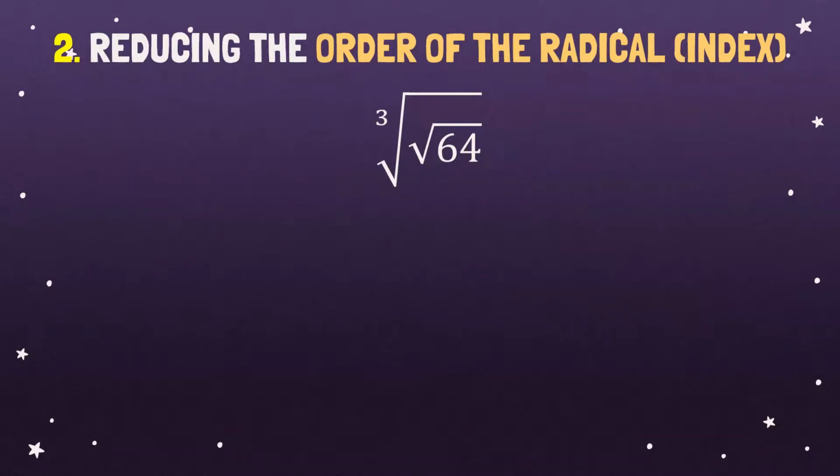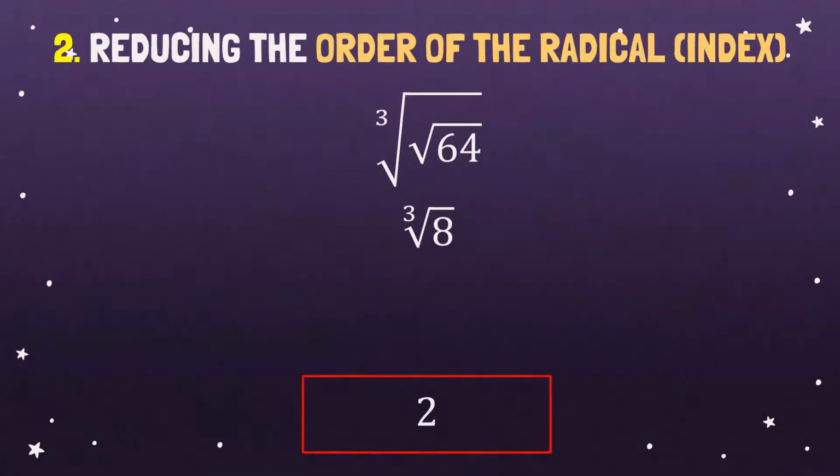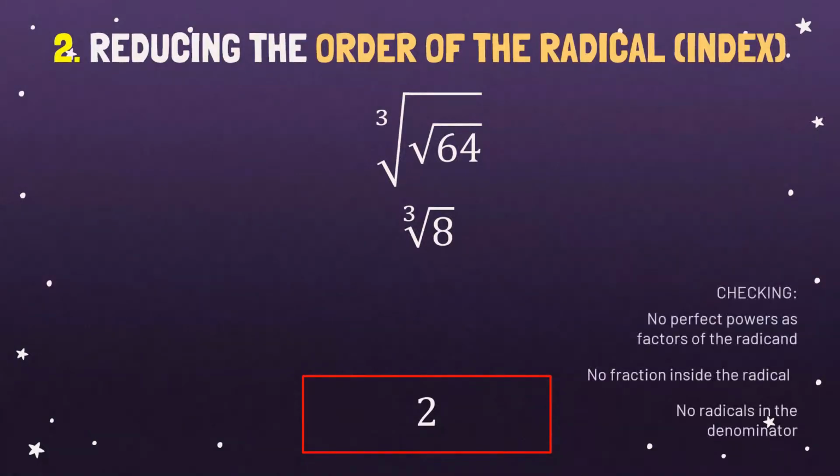But I'm going to show you two ways on how we are able to simplify this expression. Okay? So this would be my first method. First, I evaluated the innermost part first. So the square root of 64 is 8. So that is cube root of 8. And we all know that the cube root of 8 is 2. Okay, so 2 is the final answer.